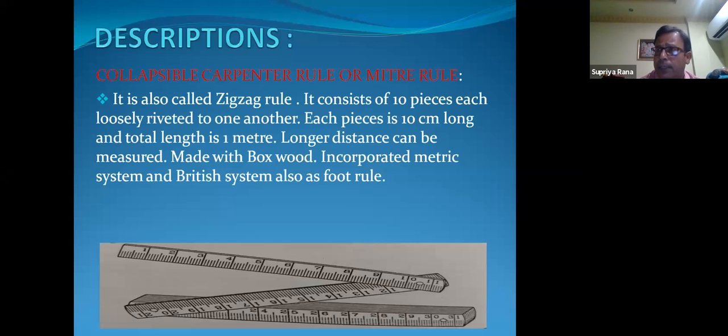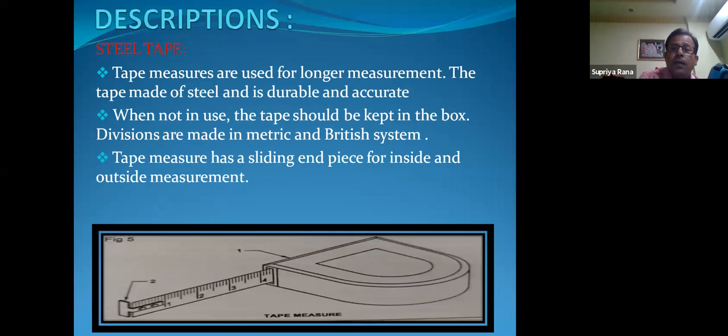So we can measure longer distances easily. It is also made of boxwood, and incorporated with the metric system and British system, as the foot rule is. It is also very important for taking longer measurements where required. Next is the steel tape.